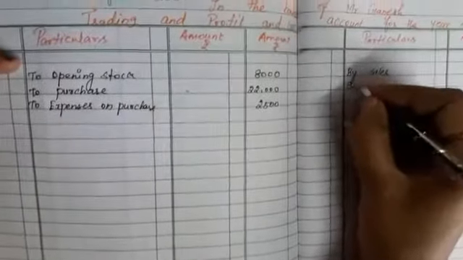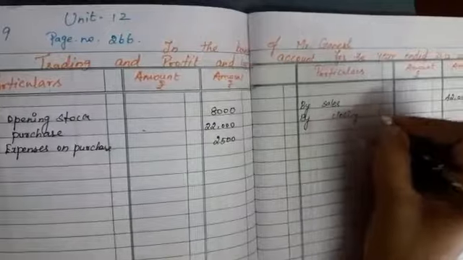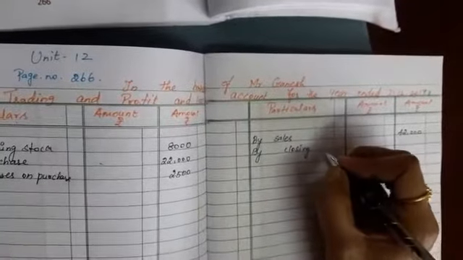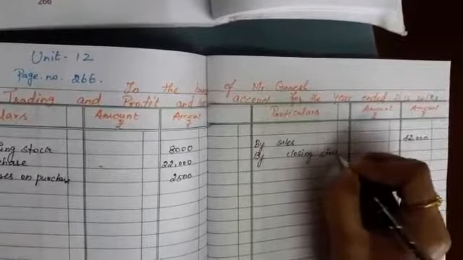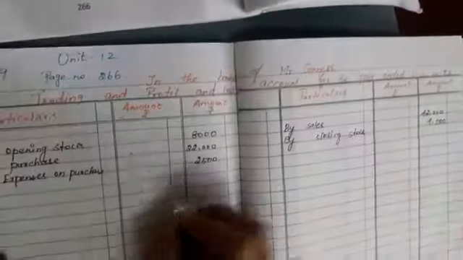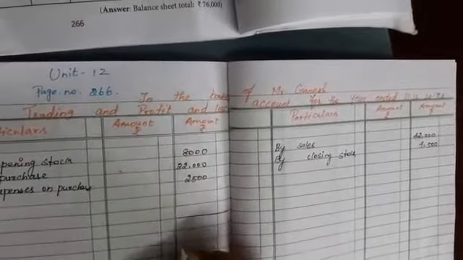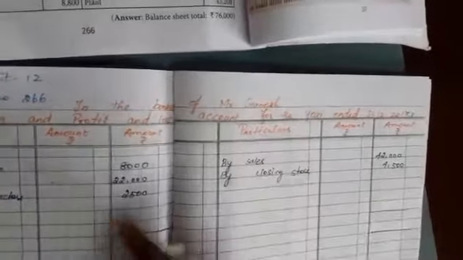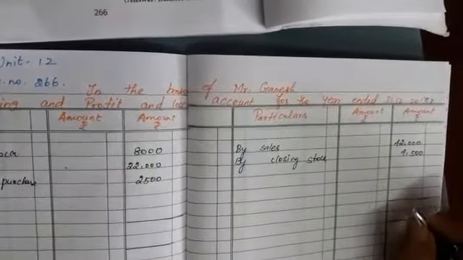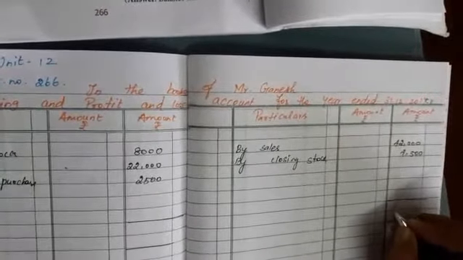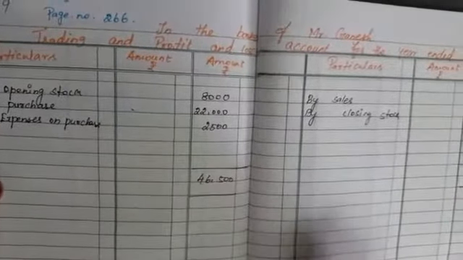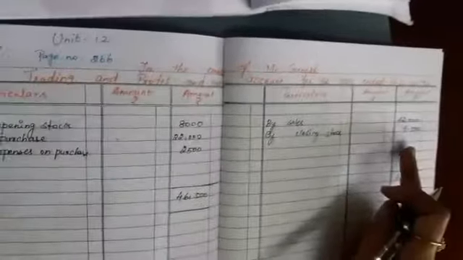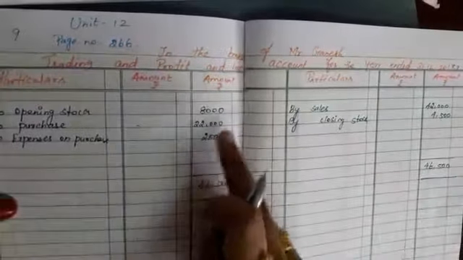One more entry, by closing stock. We have to prepare the trading account, and on the credit side, sales and closing stock. So closing stock, how much? 4,500. Leave one line and put the total in the total column at the same line. Okay. So which side is higher? We saw on both sides, the credit side. So 42 plus 4.5 is 46,500. Right. Okay children, the credit is the larger amount, so we have to subtract on the debit side.